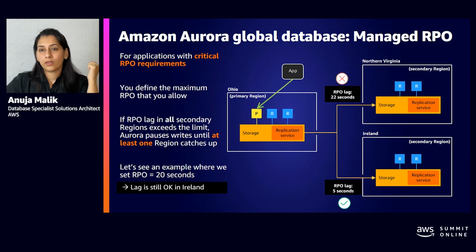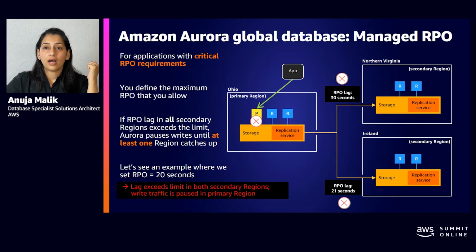So let's take it up a notch. And now the lag on Ireland goes up to 21 seconds. And that's when primary thinks that this is a problem. I cannot operate anymore. And it controls the situation by blocking transactions from committing on the primary until at least one of the secondary databases catches up and gets under the target RPO of 20 seconds.